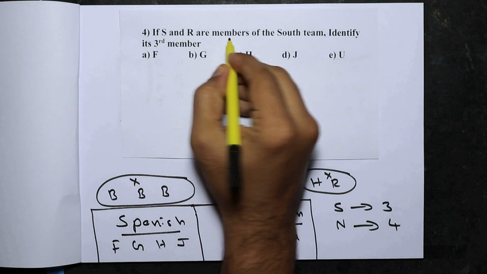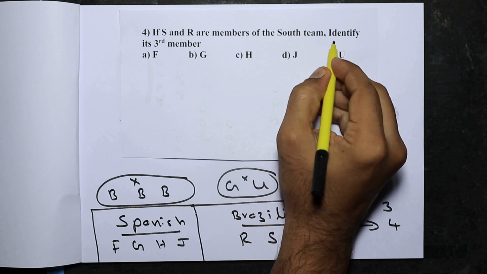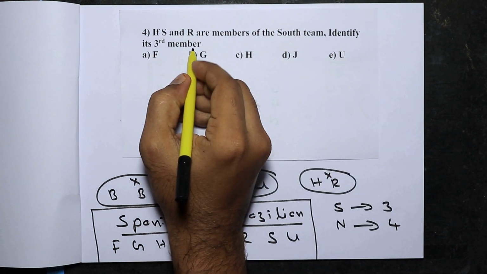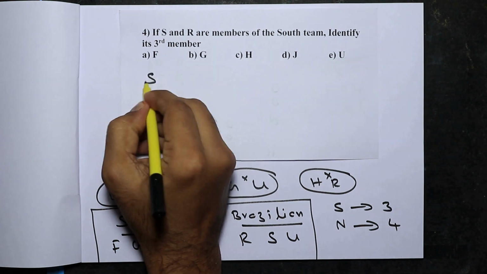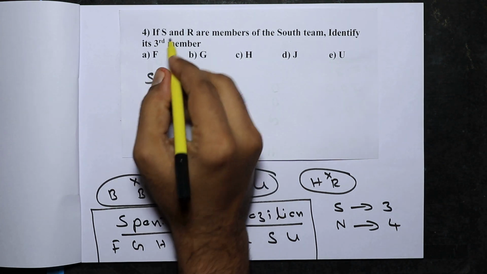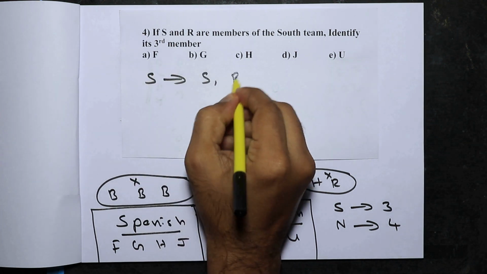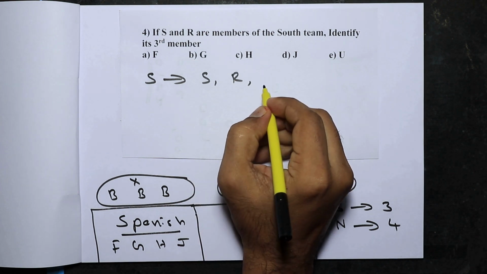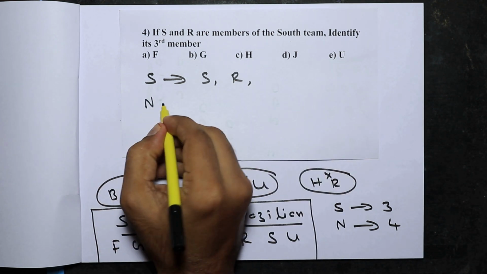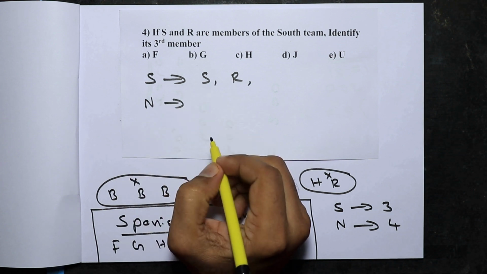If S and R are members of the South team, identify its third member. Now, South team has three members. One of them is S and the other is R. We need to find the third member. Now, we'll find out some of the members of the North team.